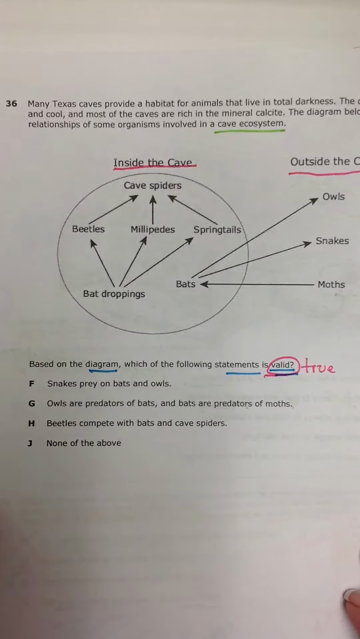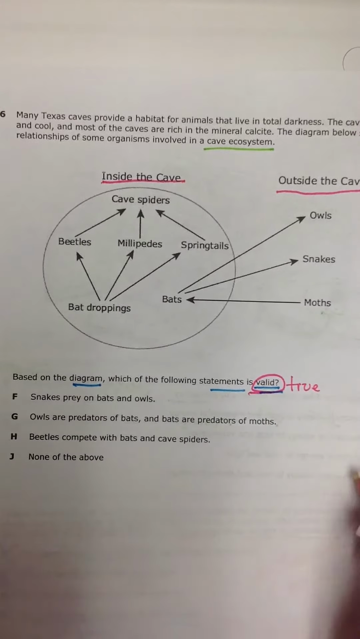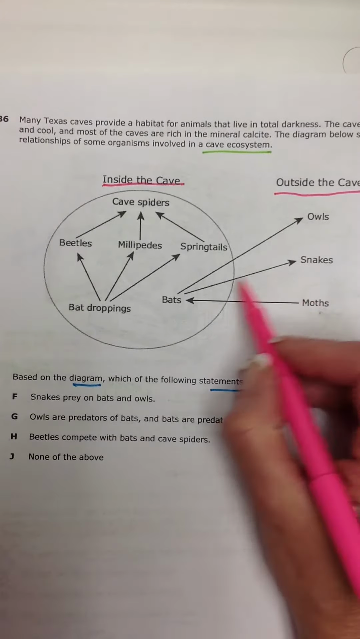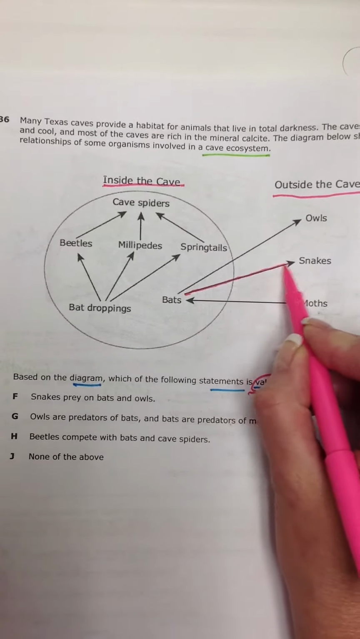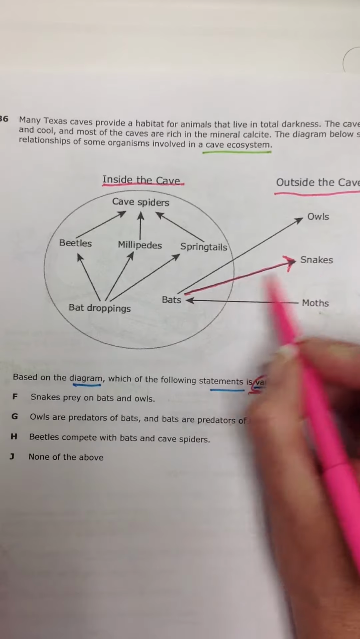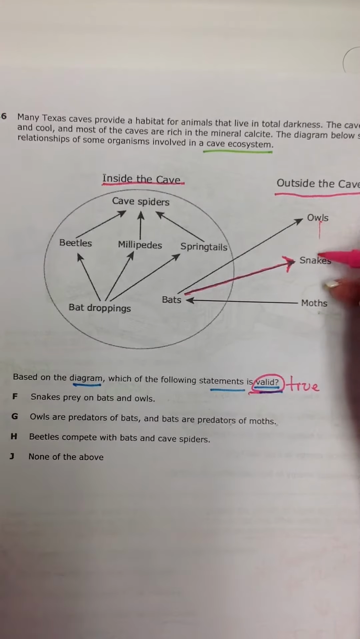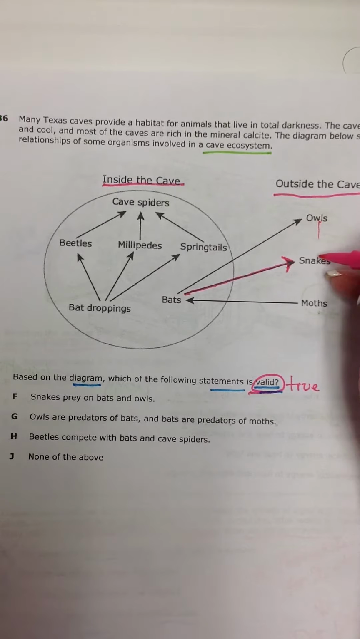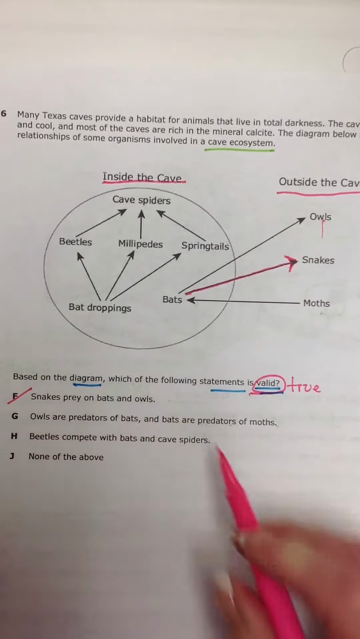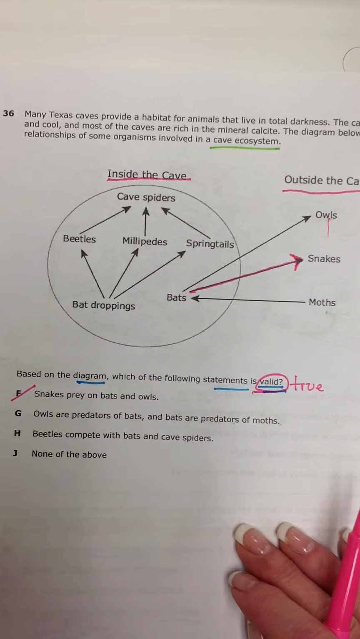So let's look at what we have. It says snakes prey on bats and owls. Alright, here are snakes, and we can see that the snakes are definitely getting energy from eating the bats, right? So they do prey on bats, but there's no energy arrow going from the owl to the snake, so they do not prey on owls. So that cannot be a valid answer.